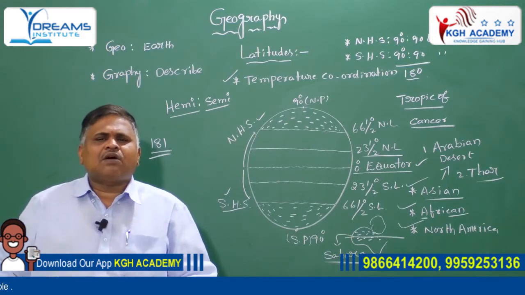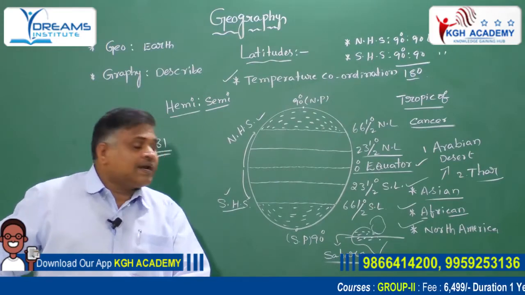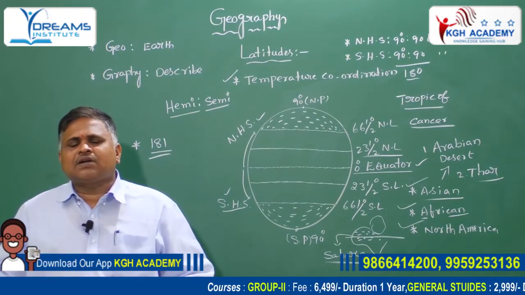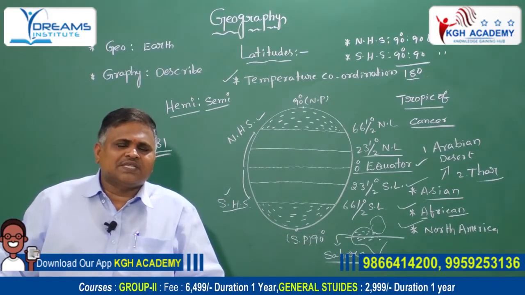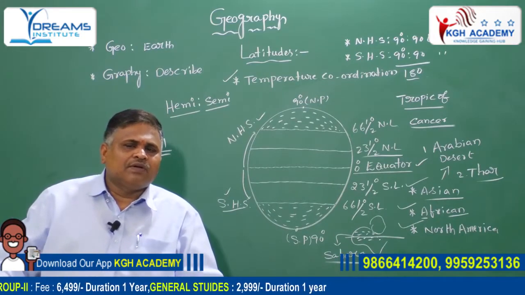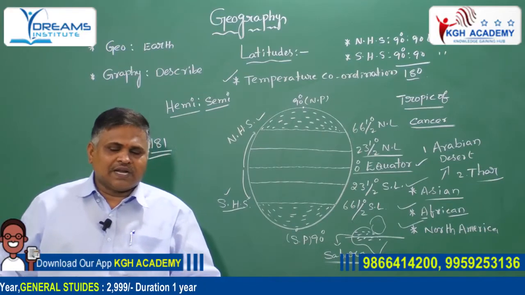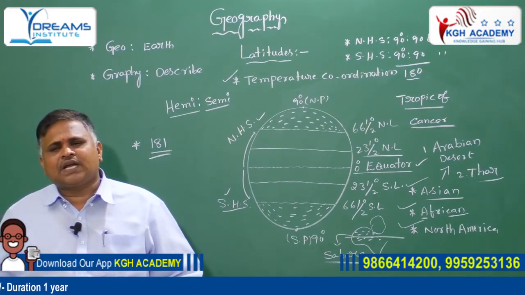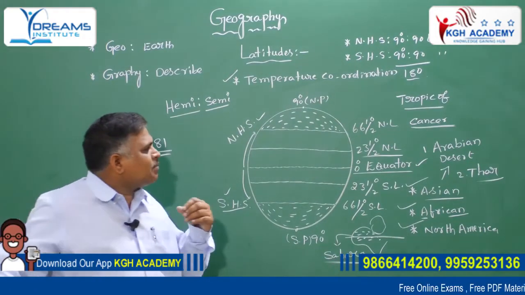It occupies 15 million square kilometers, and it is situated in the western part of the African continent. These are important points.